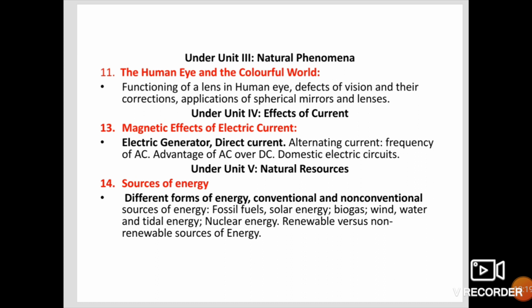Now from the 13th chapter, Magnetic Effect of Electric Current, they removed electric generator, direct current, alternating current, frequency of AC, advantages of AC over DC, domestic electric circuit. Then they also removed your chapter 14, Sources of Energy. They completely removed this entire chapter, Sources of Energy. This comes to your biology part.